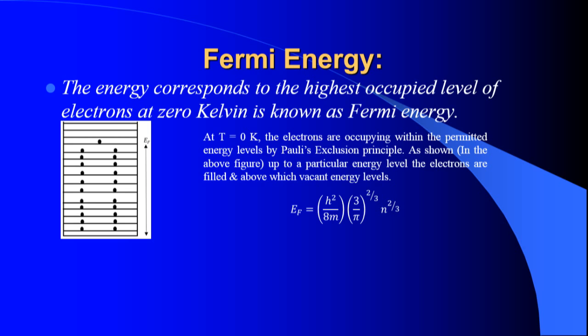So let us consider the energy states. You can see in this particular case the energy states are available in which we should accommodate the electrons by using the Pauli's exclusion principle. Let us assume copper is an element which has 23 electrons. There are n number of energy states available here, so we can't accommodate all the 23 electrons in all the available energy states. We should go with a certain particular procedure.